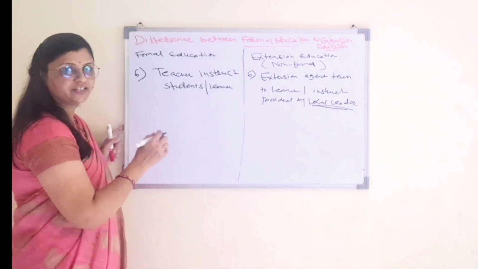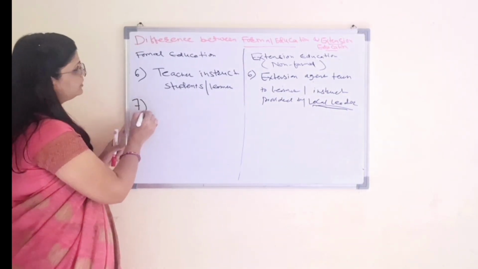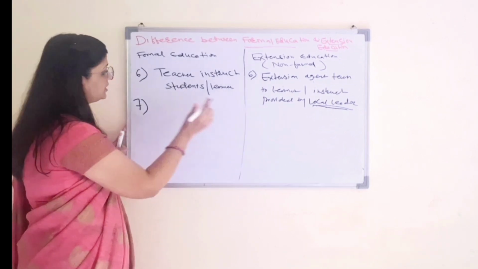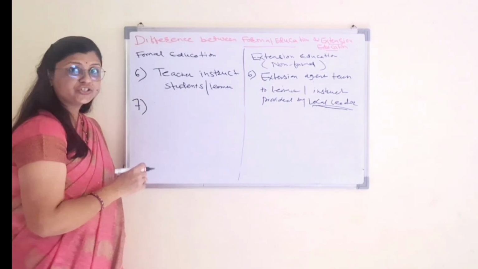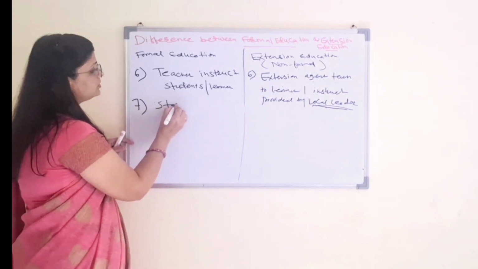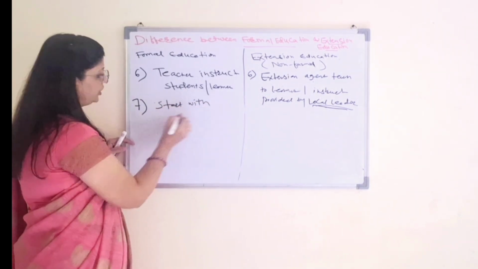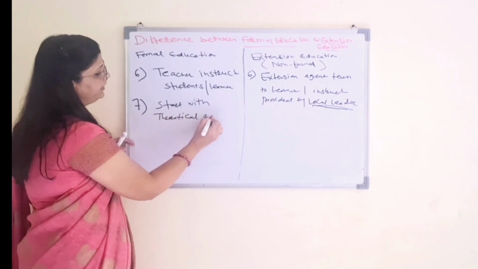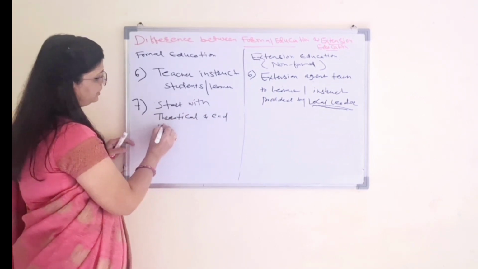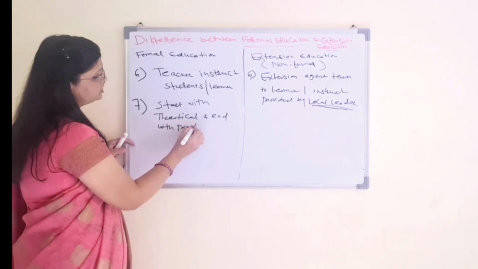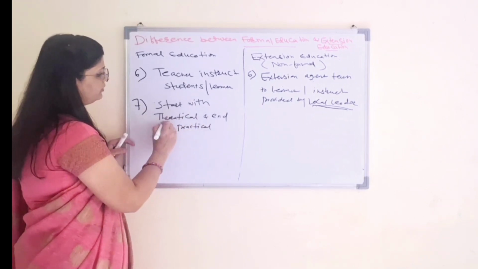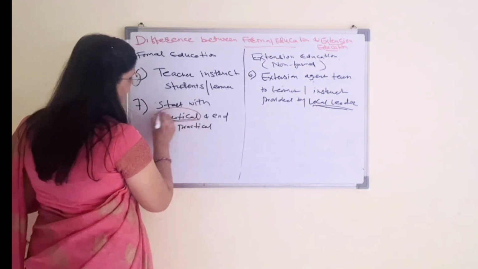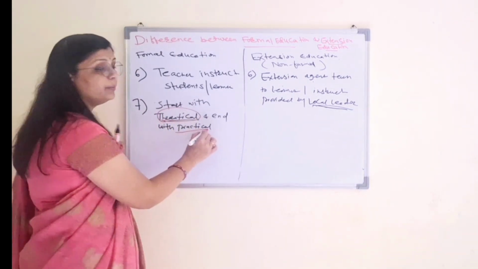Then the last difference, the seventh number. What is the difference between formal education and extension education? Formal education starts with theoretical and ends with practical. Firstly, theoretical knowledge is given to the student, then it ends with the practical.